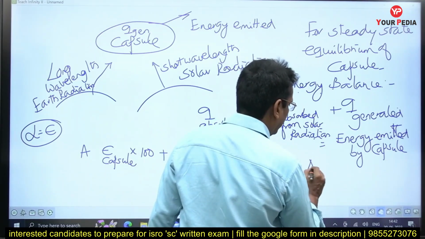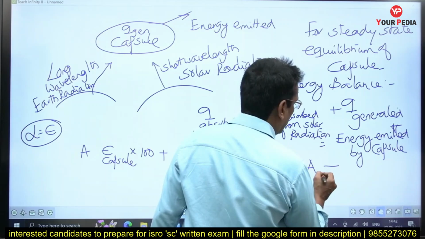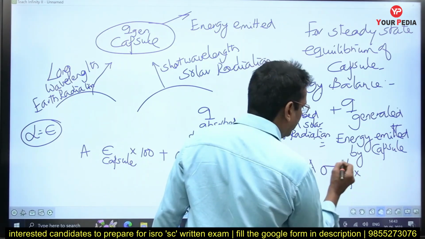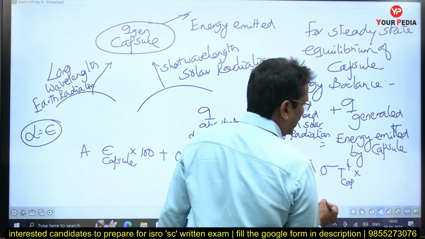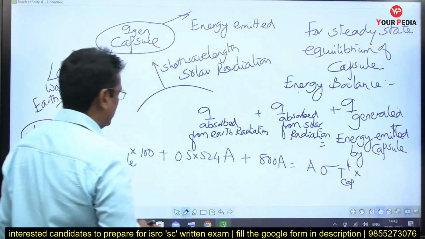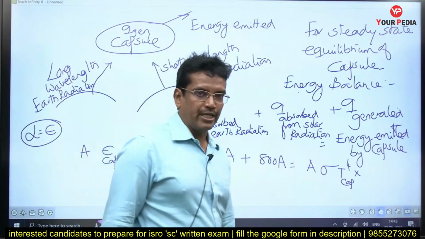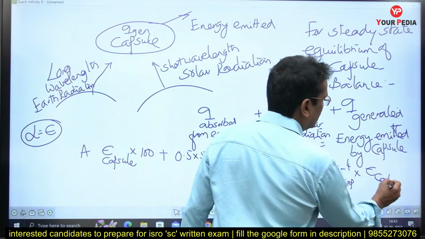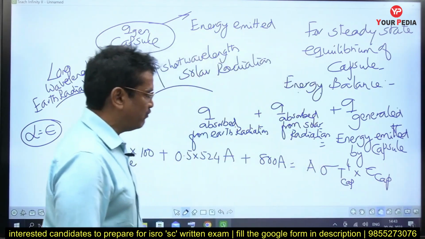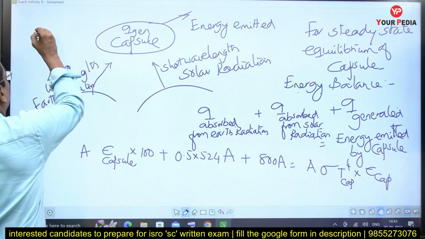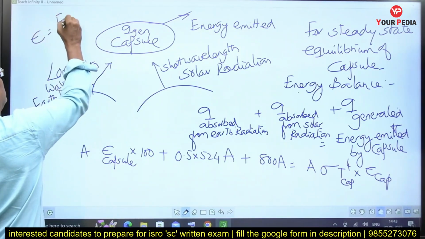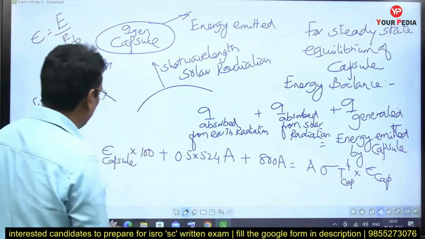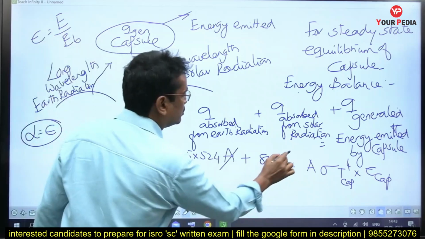Energy emitted will be A into sigma temperature of the capsule to the power of 4 into emissivity, because by using the Stefan-Boltzmann law, the energy emitted from the black body is sigma T to the power of 4. Considering the grey body nature for the capsule, because emissivity is equal to E by EB, EB is sigma T to the power of 4. Therefore, emissivity has been given. So, A gets cancelled throughout.